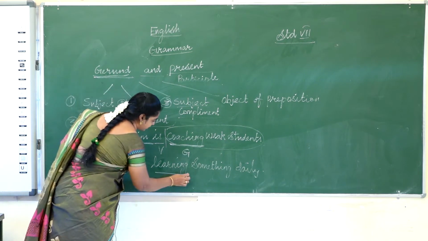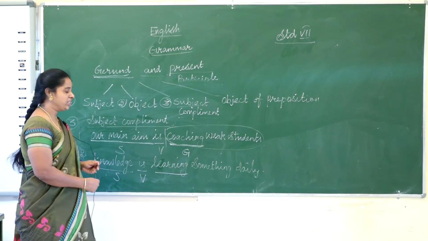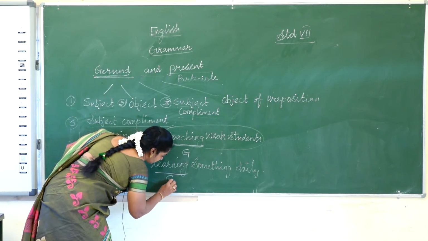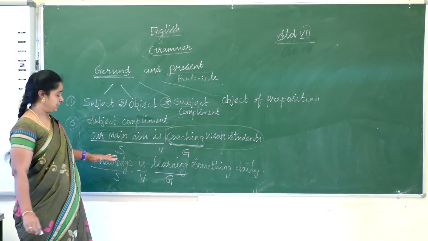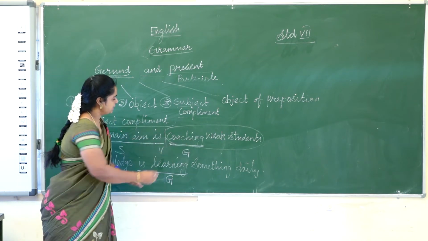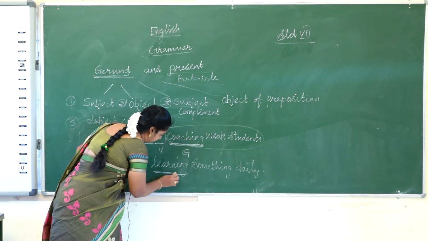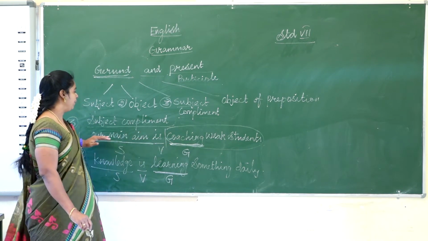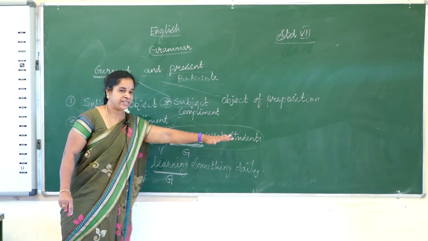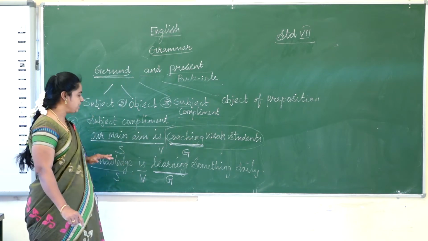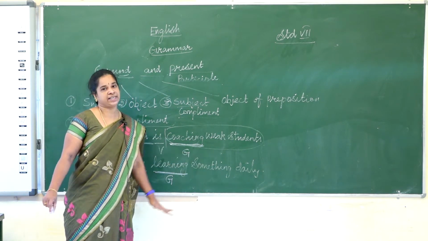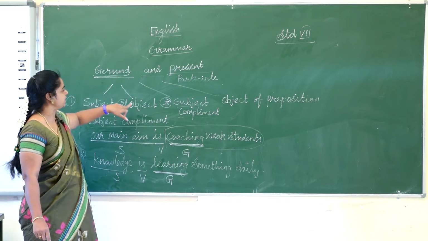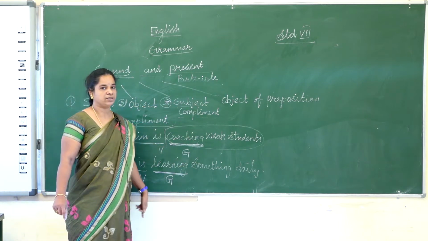What is knowledge? Knowledge is learning something daily. So this is a gerund. In these sentences, the gerunds are coaching and learning. They act as a subject complement. Our main aim is what? Coaching weak students. What is knowledge? Knowledge is learning something daily. So first we saw subject of the sentence, second object, third subject complement.